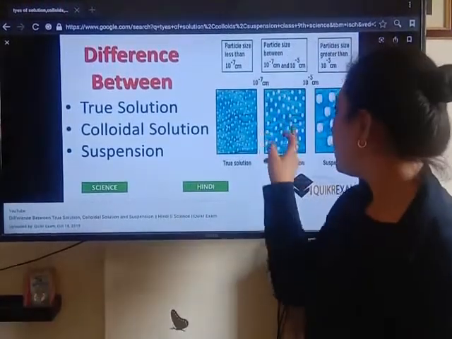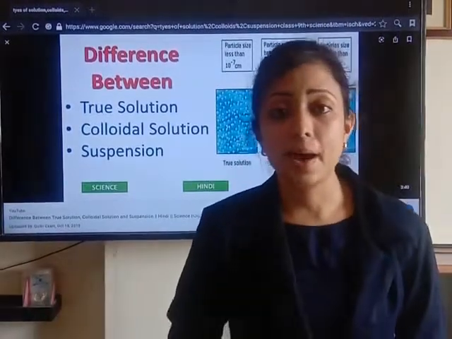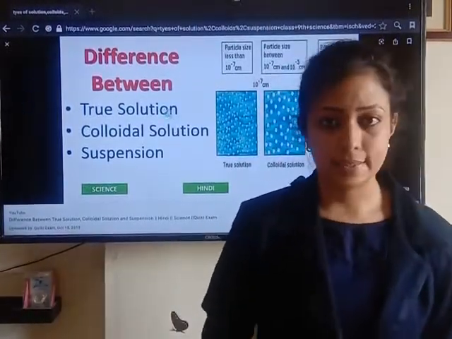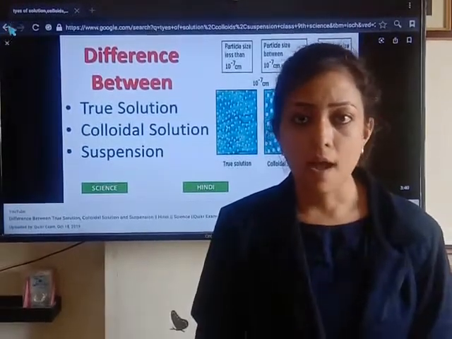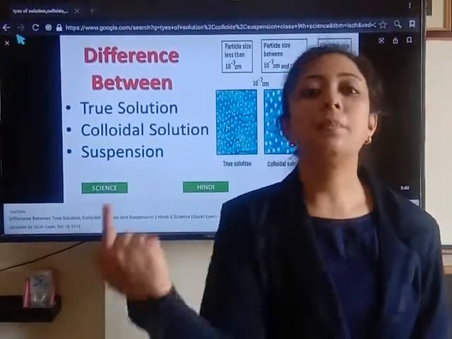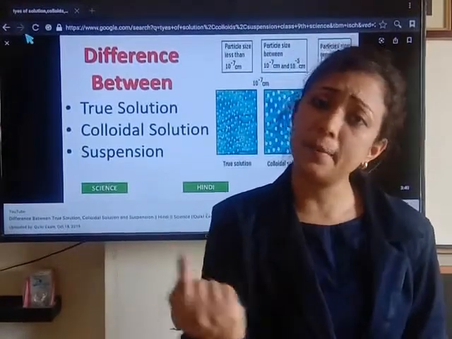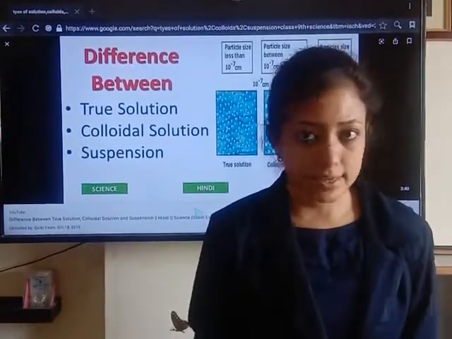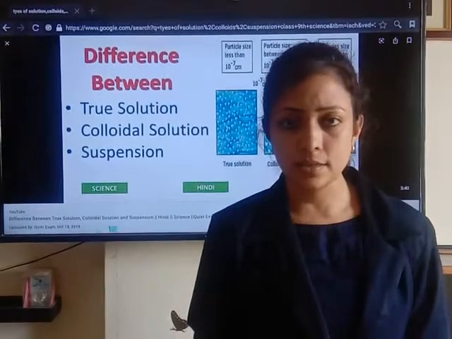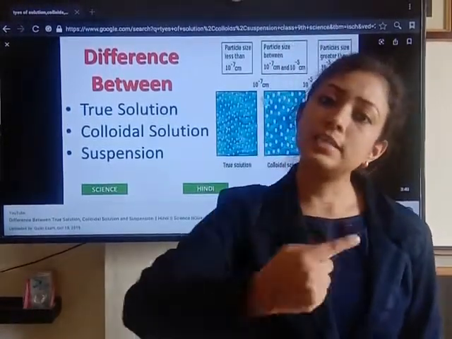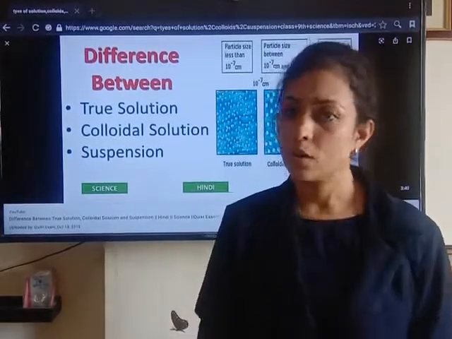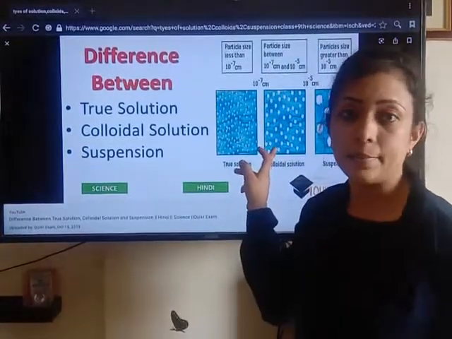Now here, in colloids, colloidal particles are quite stable. Means they are not completely dissolved, but they remain dispersed in the bulk of the medium. They will not settle at the bottom when they are kept undisturbed, even though they are not completely dissolved. They remain dispersed in the bulk of the medium. So they are quite stable.